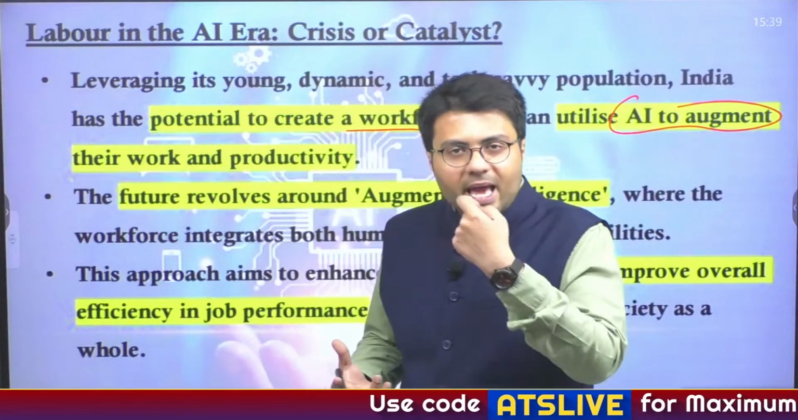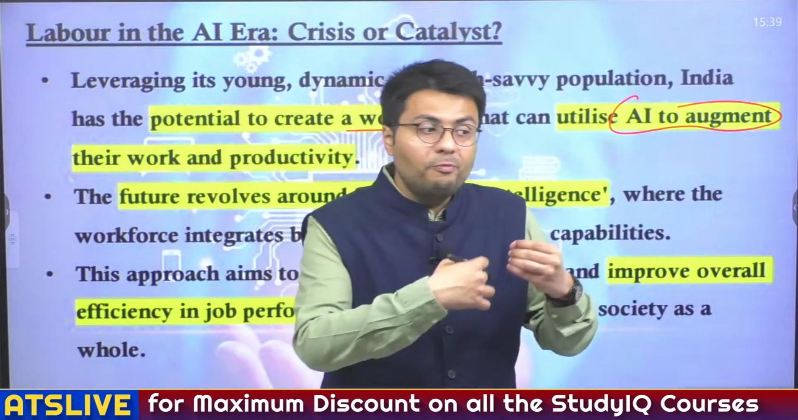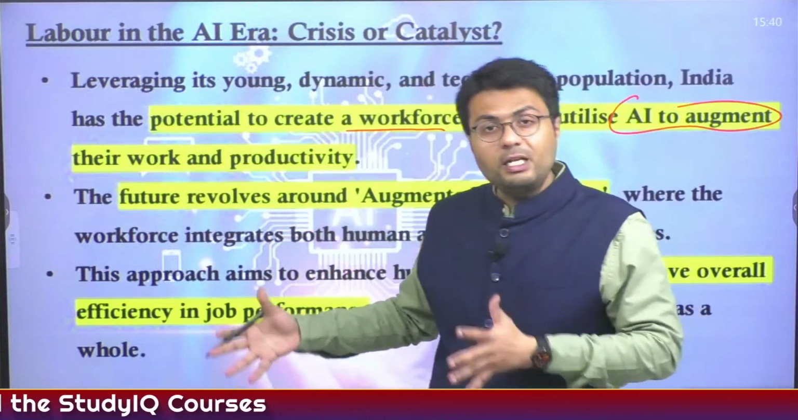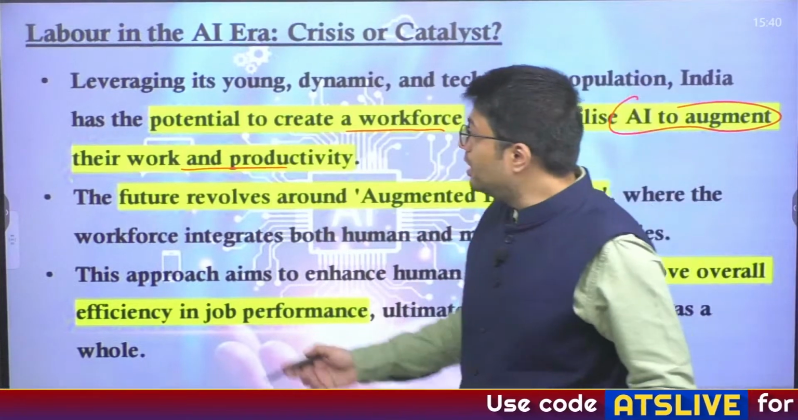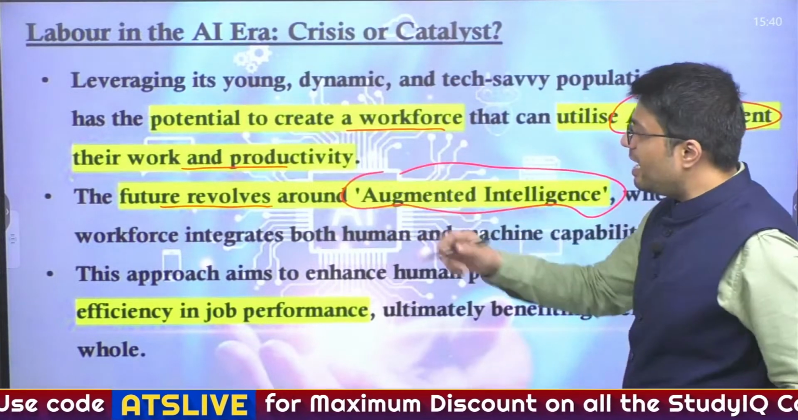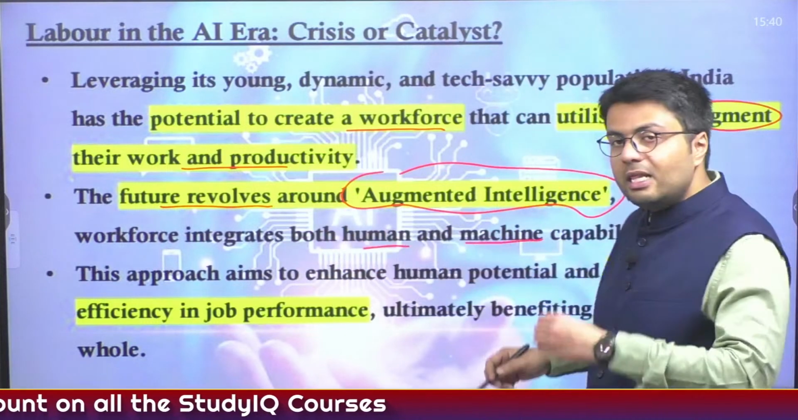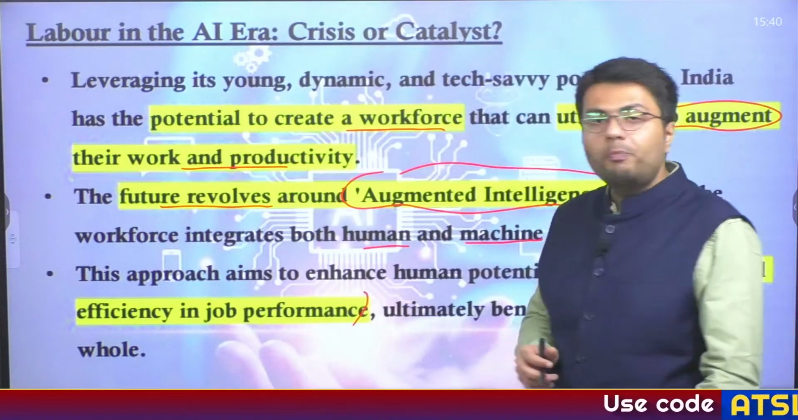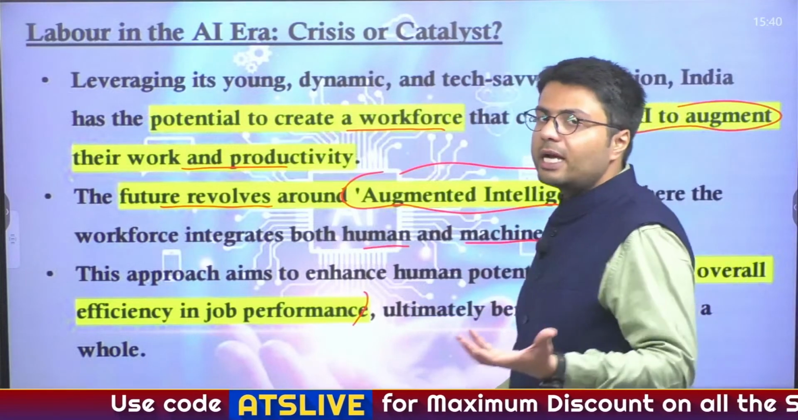For example, AI can be used to take over redundant tasks, which will free up humans' time so that they can use it for more economically productive activities, and that is why their work and productivity can actually be improved. And the future of AI revolves around augmented intelligence, which means that AI should not replace the workforce, rather it should help humans and machines in their capabilities so that it leads to overall improvement in the efficiency of job performance, it improves the productivity of the workforce, and it ultimately benefits the society as a whole.